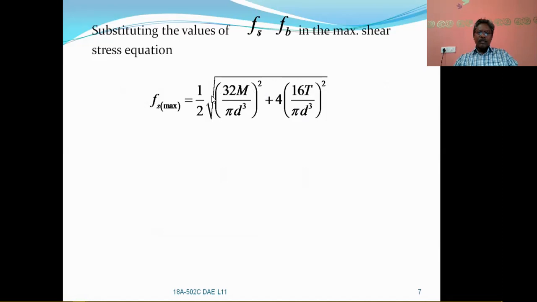It will become 16 by pi d cube under root of M square plus T square. So this will be the result after modifying this substitution: 16 by pi d cube under root of M square plus T square.